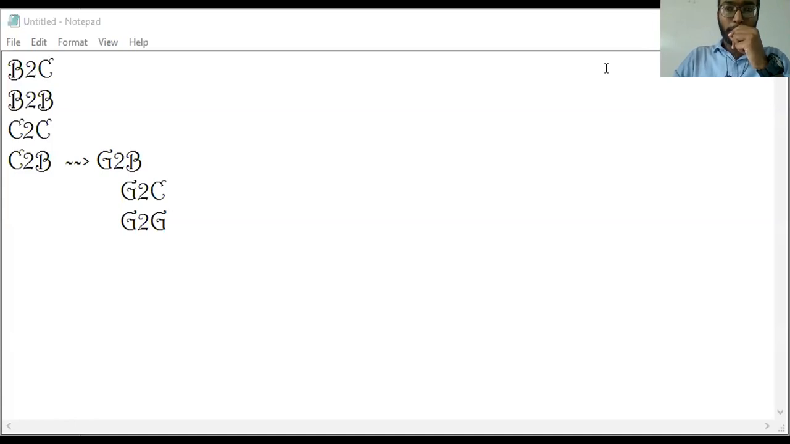Today's topic is consumer relations. Consumer relations include a total of four types. The first one is B2C, the second is B2B, the third is C2C, and the fourth one is C2B. Now, B2C means